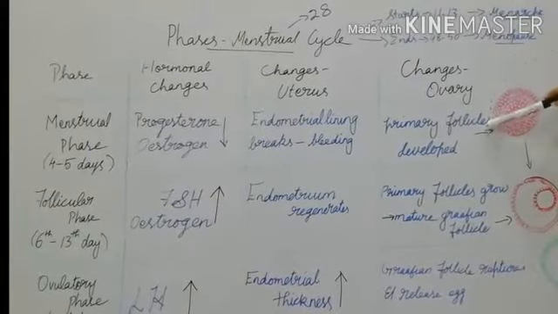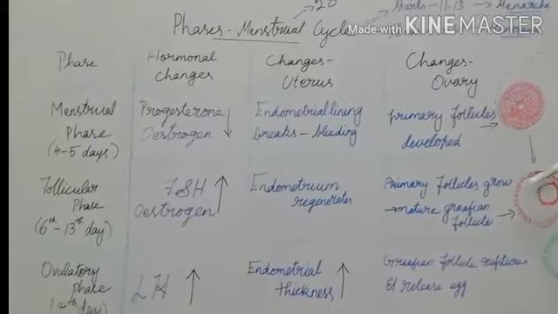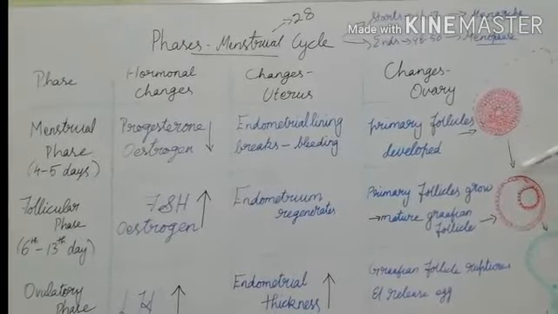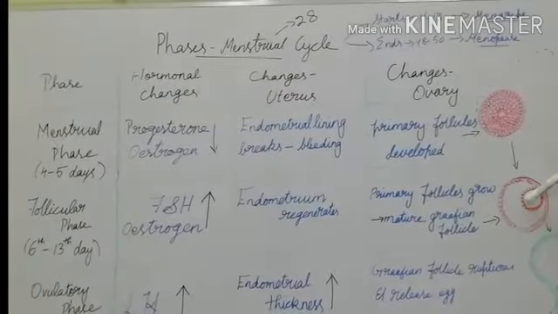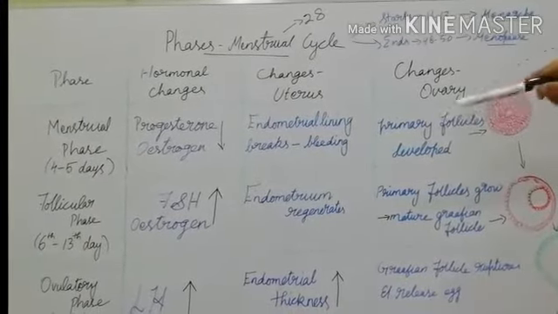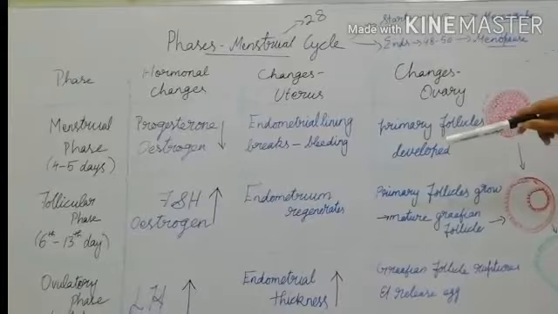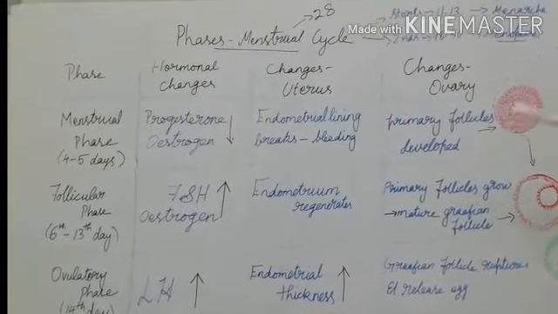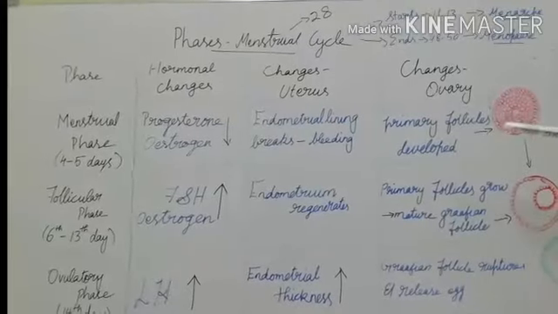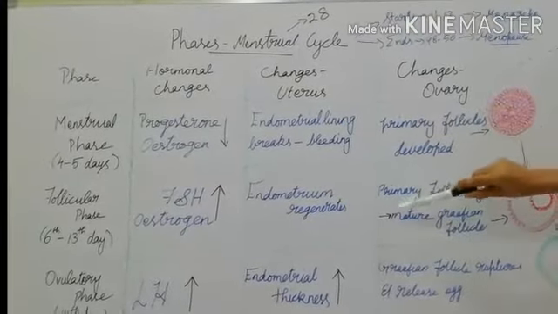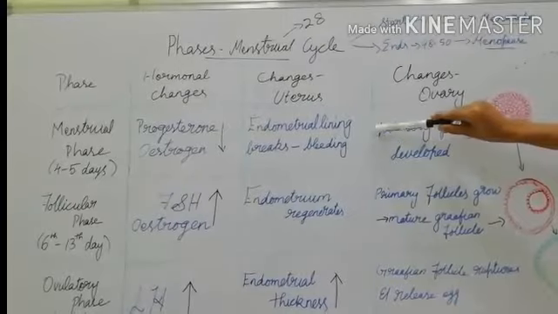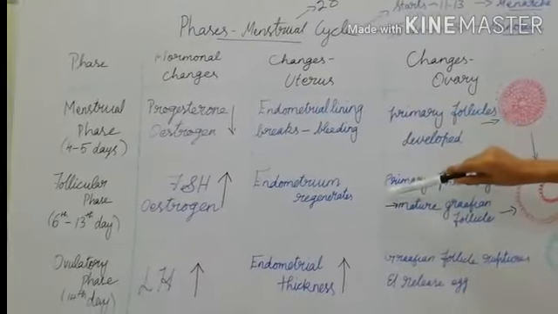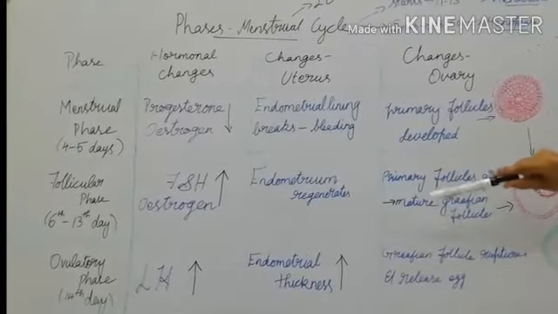And next is the follicular phase. In this follicular phase, the primary follicles will start to grow to form the mature Graafian follicle. That will take place from the 6th to 13th day. Here the hormonal changes are that the follicle stimulating hormone and the estrogen levels increase, and in the uterus the endometrium regenerates. There we saw the endometrial lining breaks and it leads to bleeding. So the bleeding has stopped and here the endometrium starts to regenerate.